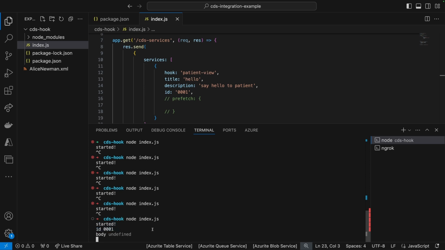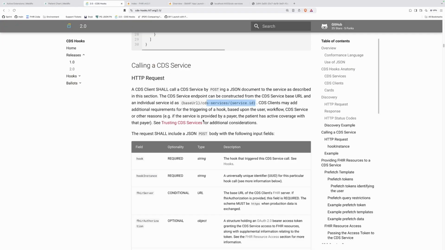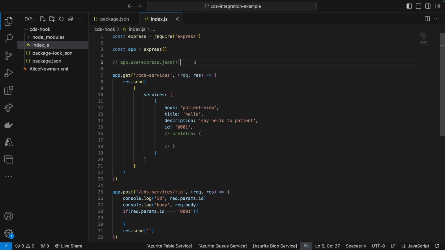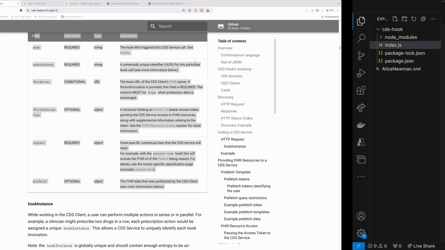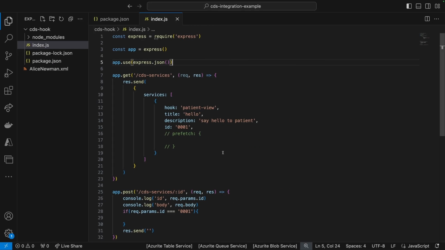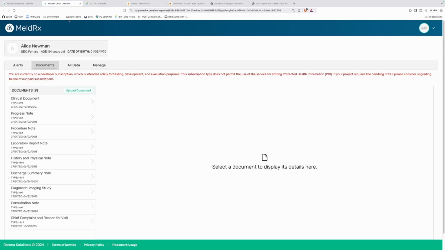So we started ID 001, body is undefined. We are sending the payload as JSON. The payload is also described here. So this is what the payload will look like. Obviously skipped off of it really quickly. So I don't think there's too much point in discussing this right now. So let's go ahead, give this a quick refresh. And I'm going to refresh this again.